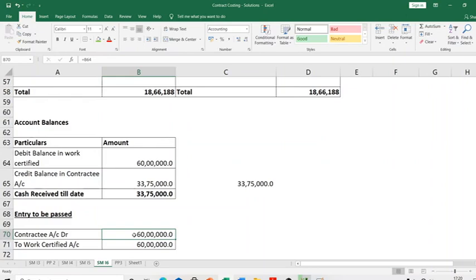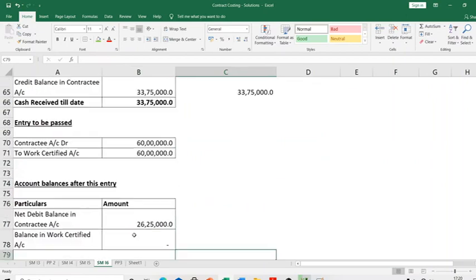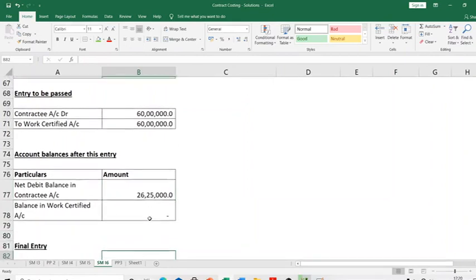See, the contractee account has a debit of 60 lakhs, but the contractee account also has a credit of 33 lakhs 75,000. That means after this entry is passed, the work certified account's 60 lakhs debit and 60 lakhs credit balance will go away. The net debit balance in the contractee account will be 26 lakh 25,000. The reason is it represents the amount that has not yet been paid.